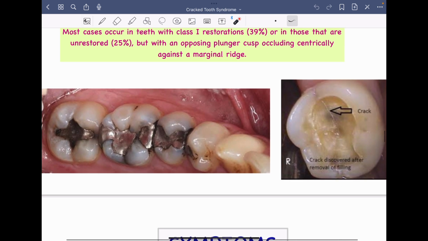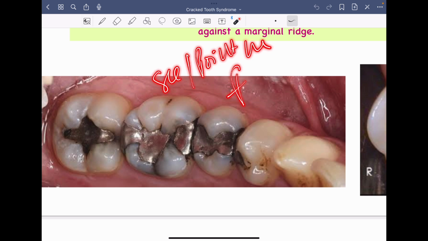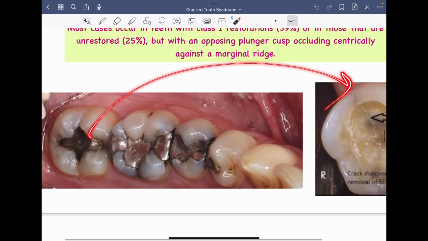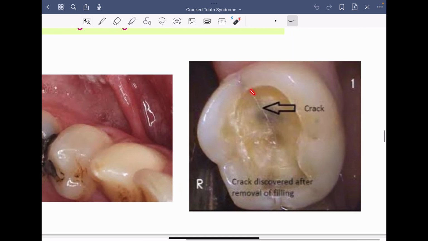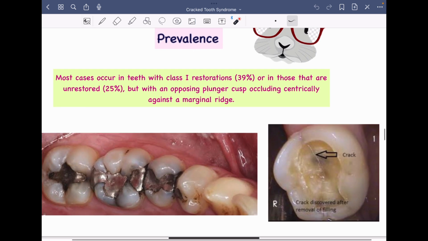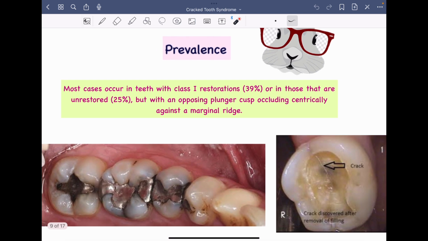So it can be because of presence of cracked tooth, and because of this huge filling you may not be able to see or point out the fault, right? That is what is causing the pain here. But in such cases you can definitely suspect a cracked tooth syndrome, and once you remove the filling you can clearly appreciate the crack, right, which is present here, right? This is the crack, right? So in most of the cases, yeah, you need to remove the filling and then check for any cracks onto the surface of tooth.